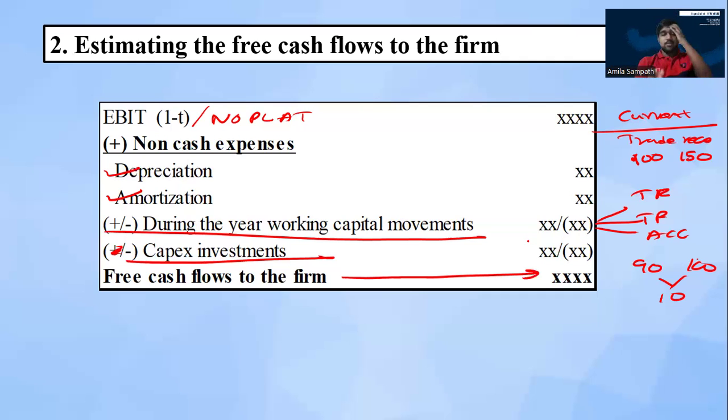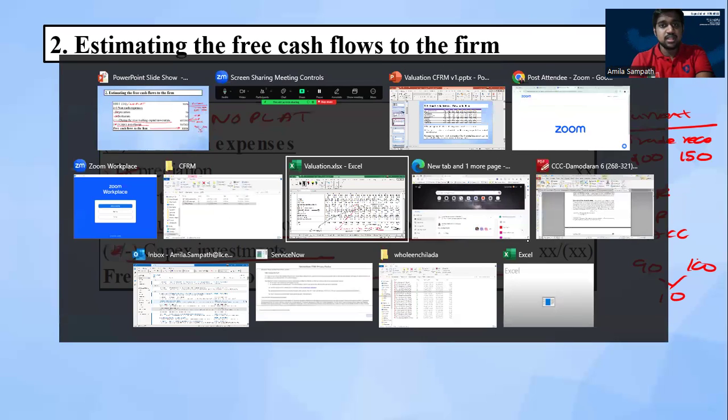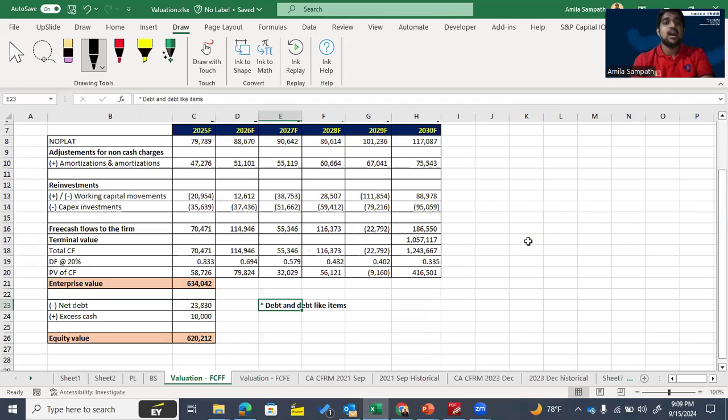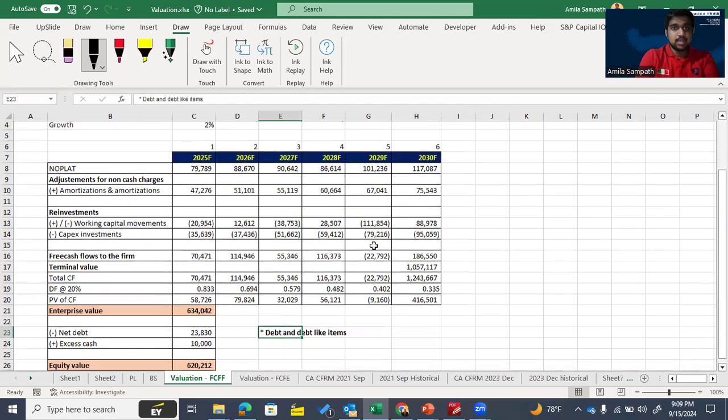Definitely, you should keep this in mind, because your examiner normally only gives you the forecasted financial statements, the forecasted balance sheet and the forecasted P&L. Based on the forecasted P&L and balance sheet, you have to derive the free cash flow to the firm for the forecasted period. Therefore you should have this method of calculating free cash flow to the firm. Then let's see, using my hypothetical scenario, how we can calculate the free cash flow.